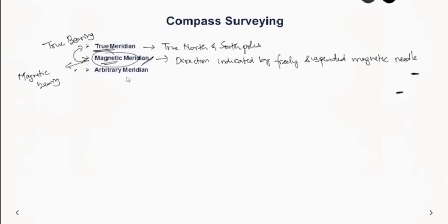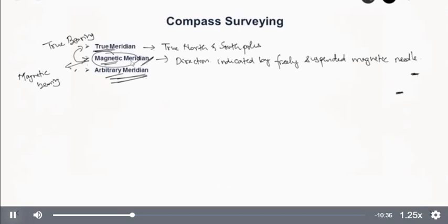Then we saw about arbitrary reference points like a chimney or a tower which is used. So these are nothing but directions with respect to a well-defined reference point which you choose arbitrarily. So we'll see more about the magnetic meridian a bit later. Before that, we'll see about the bearing system.